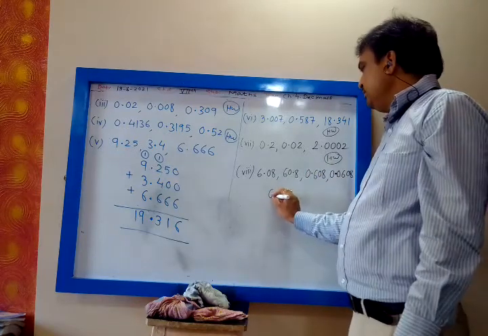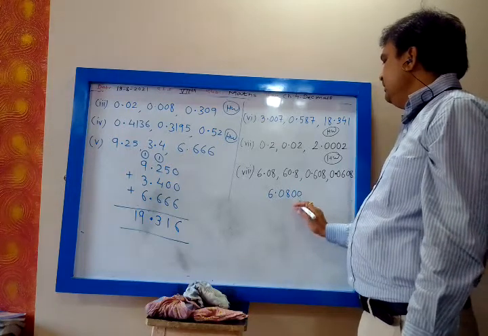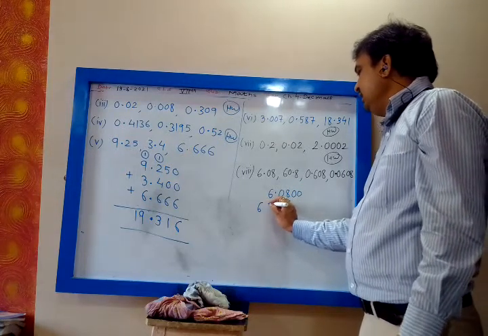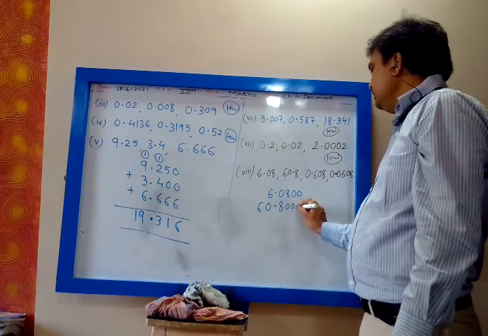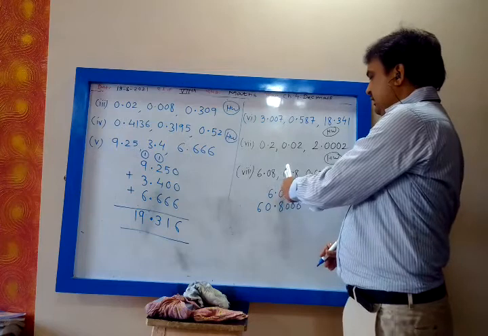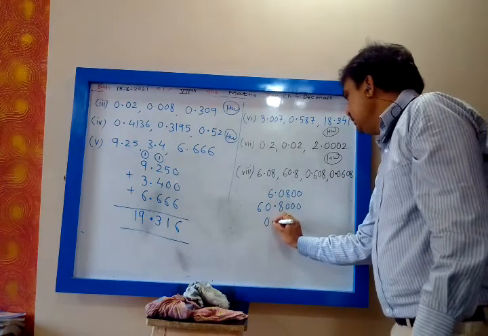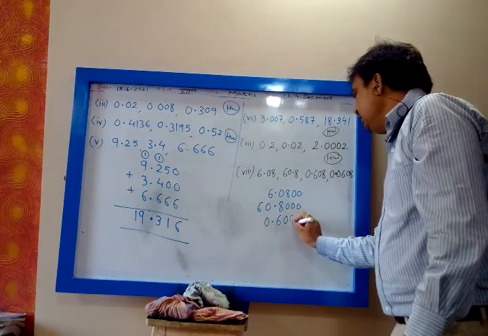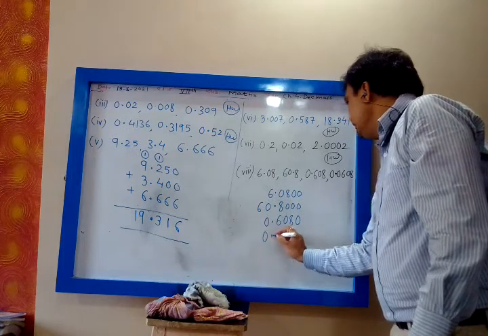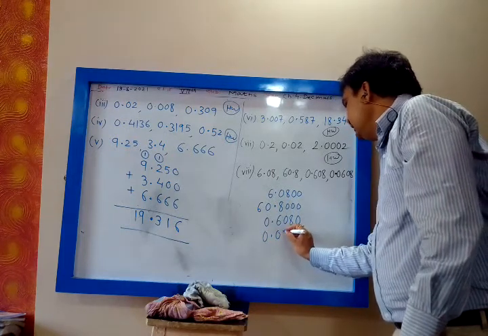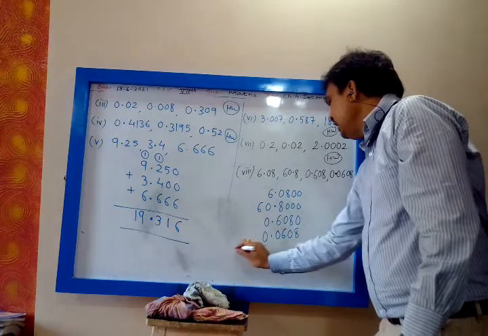First we write 6.0800, 4 decimals. Then 60.8000, then 0.6080, then 0.0608. Now they are like decimals.